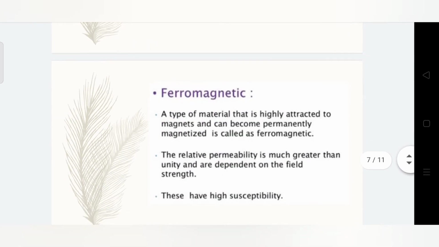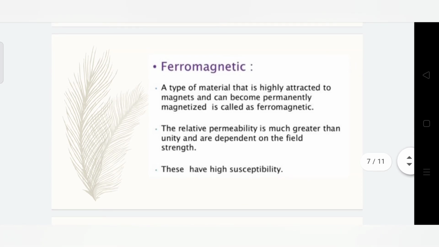Next one is ferromagnetic materials. A type of material that is highly attracted to a magnet and can become permanently magnetized is called ferromagnetic. The relative permeability is much greater than unity and is dependent on the field strength. Spin alignment is parallel, non-linear. It possesses a large permanent dipole moment.